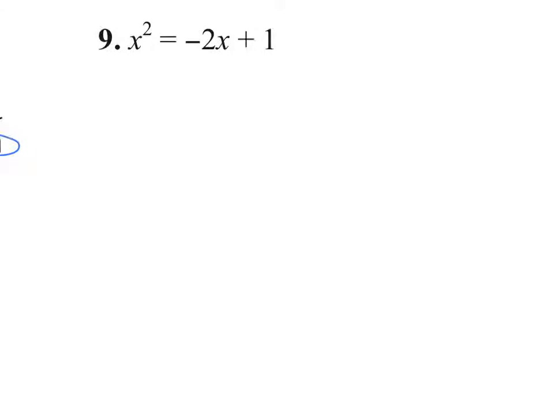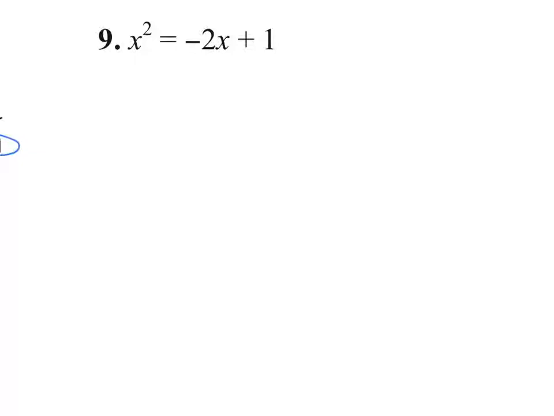So, in number 9 here, do we have it in standard form? No, so we need to put it in standard form. Okay? Some of you might be thinking, well, let's just subtract x squared. And that's fine. It'll work. The problem is, remember I said over the last 4 or 5 days, I never want my x squared term to be negative. That first term, I always want it to be positive. Otherwise, we have to factor out a negative 1, right? I don't want to factor out a negative 1. So just make your life a little bit easier and just leave the x squared positive.